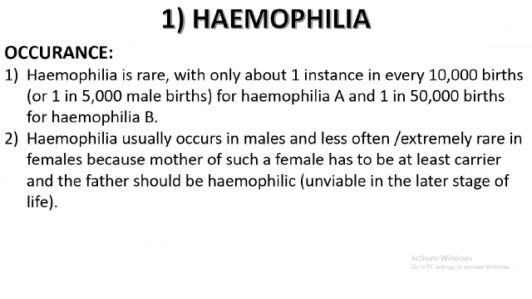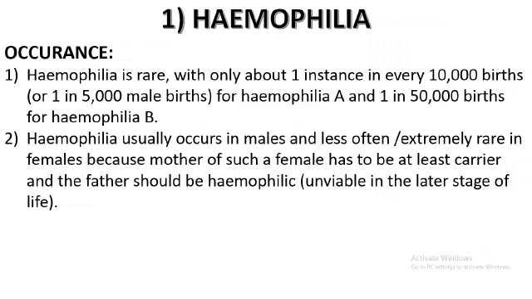Now, at what rate does hemophilia occur? Let us come to occurrence. Hemophilia is rare. It is known to occur only in about one instance for every 10,000 births. In males it is 1 in 5,000, whereas in females it is once in 10,000. That is for hemophilia A. If it is hemophilia B, it is 1 in 50,000. So hemophilia does not occur very commonly.